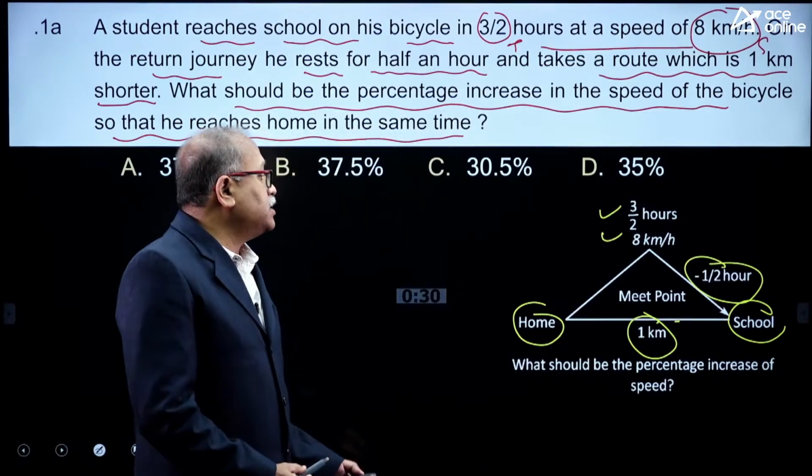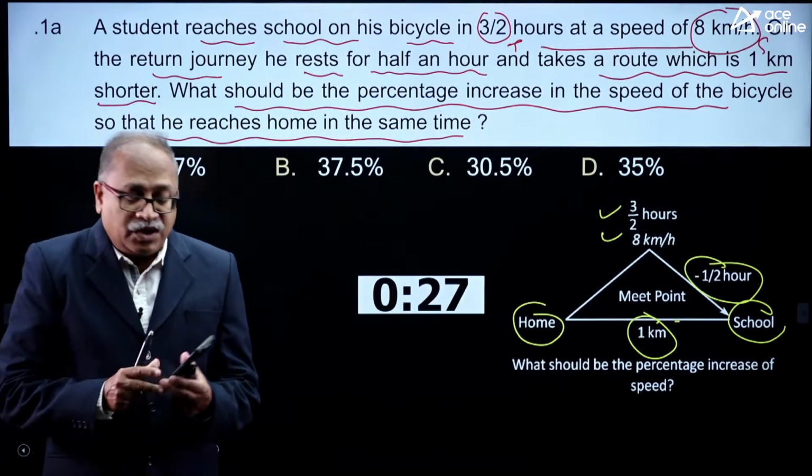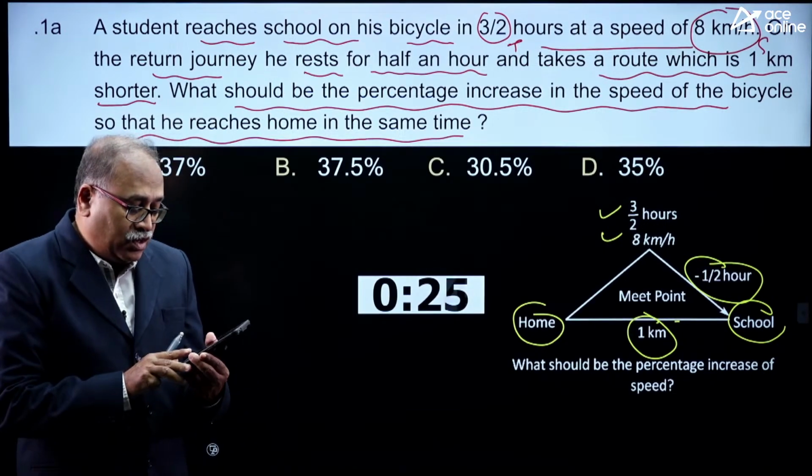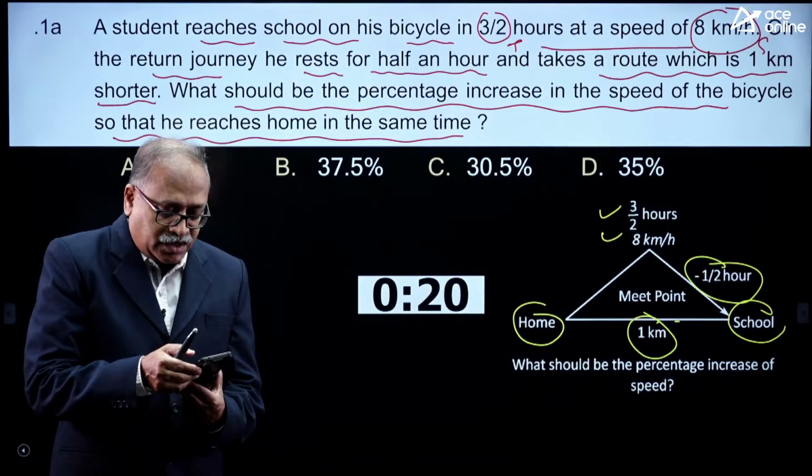Come on my dear friends, this is your 30 seconds. I am sure some of you will answer the question, or some of you will learn how to answer the question.